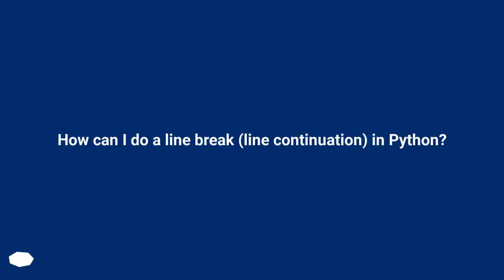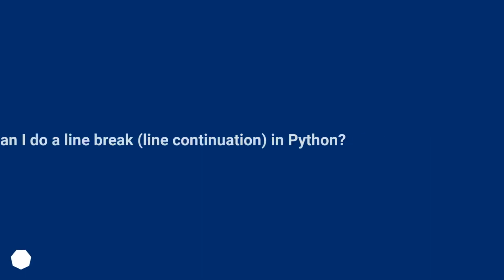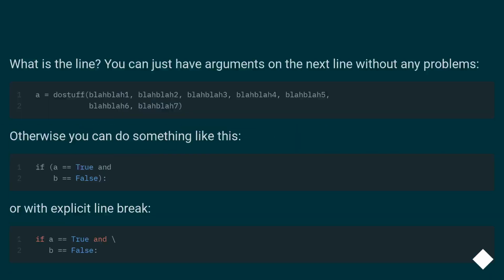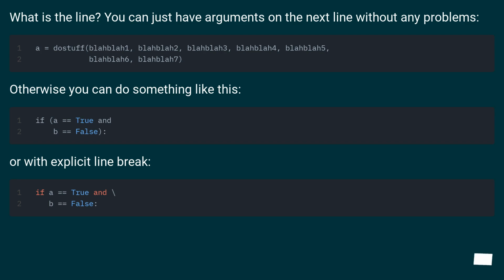How can I do a line break, line continuation, in Python? Given this code, how do I write the above in 2 lines? What is the line? You can just have arguments on the next line without any problems.